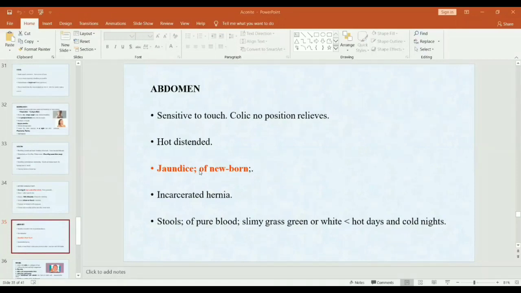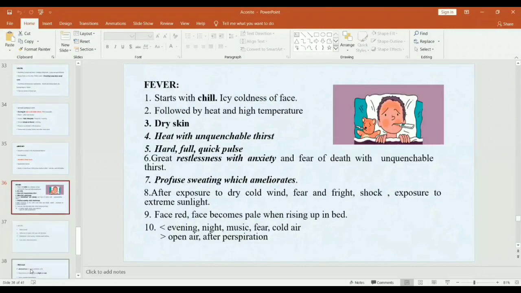There are stools which are of pure blood, or stool is like slimy grass green or white colored, which is aggravated in hot days and cold nights. Then fever. Fever usually starts with chills. There is an icy coldness of face, which is followed by heat and high temperature.